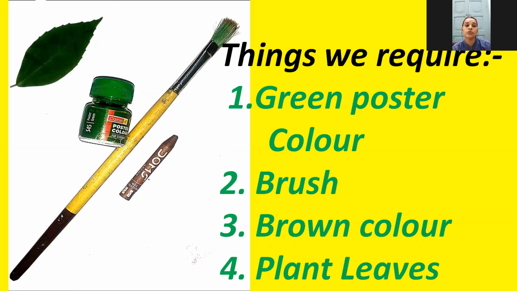What are the things which you require for this activity? A leaf, it can be any leaf, and one green poster color, then one brush, one brown crayon. So be ready with your things and we will do this activity tomorrow.